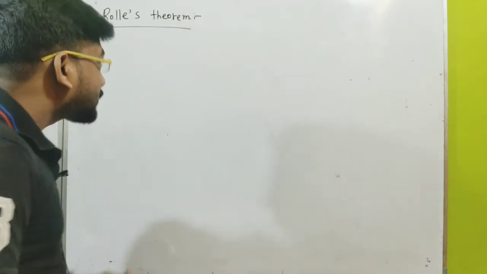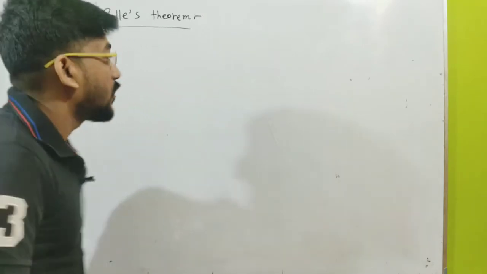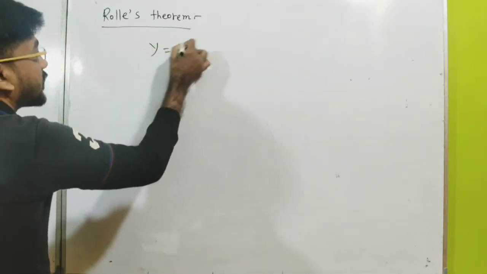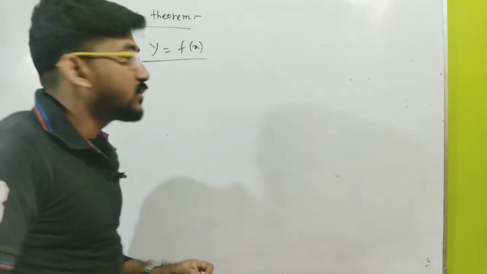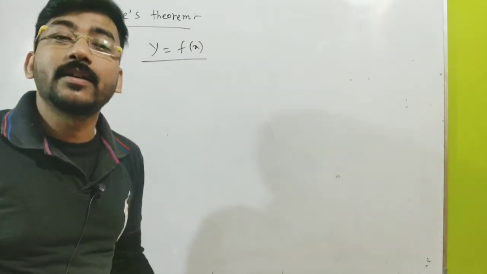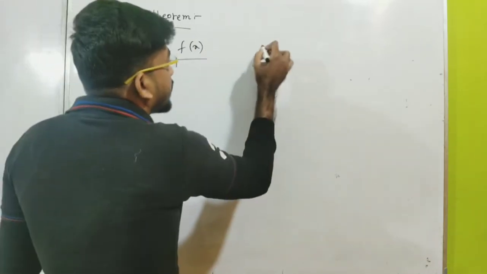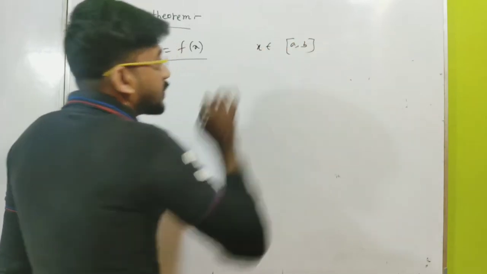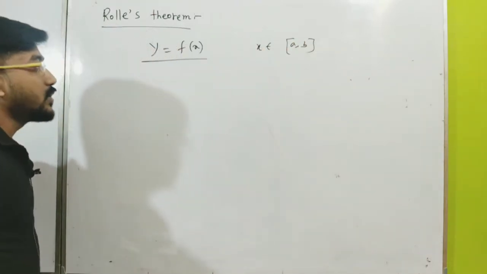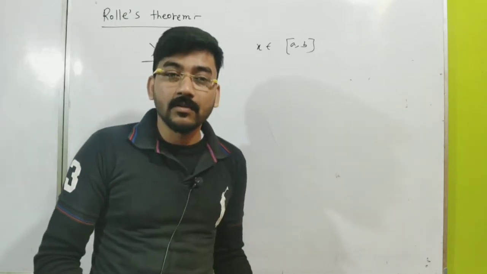So I am always discussing a single variable function here. So always I have to take a single variable function, that is y is equal to f of x. And now let me define this y equal to f of x in a certain interval. So let me suppose that y is equal to f of x in an interval, that is x belongs to [a, b]. This is obviously a closed interval. So in this closed interval there is a function f of x, any function f of x.